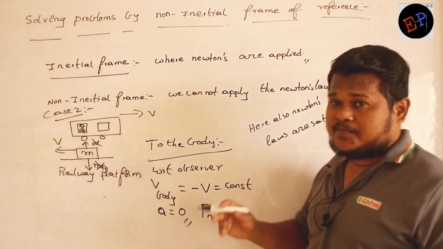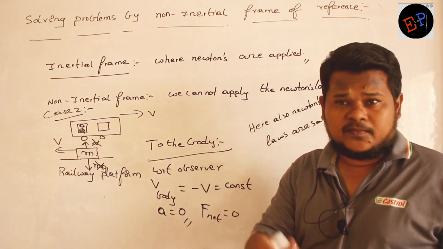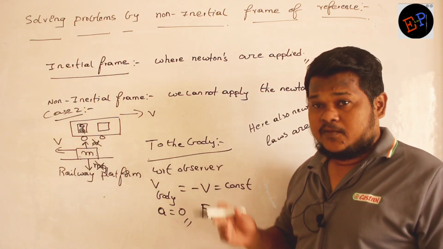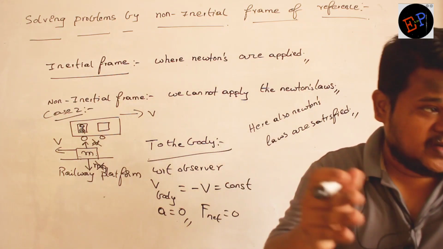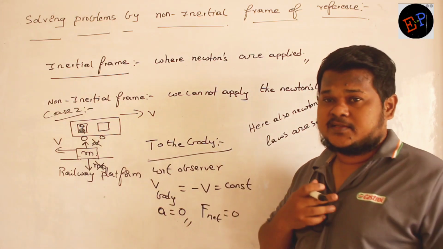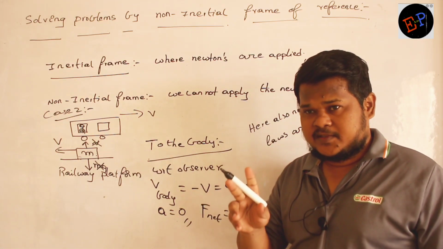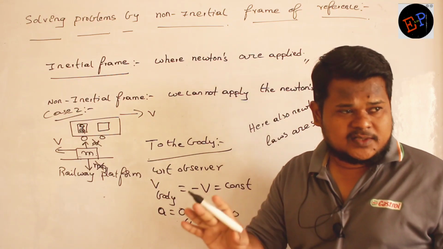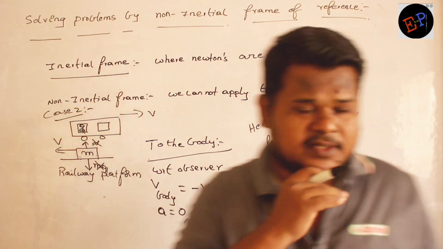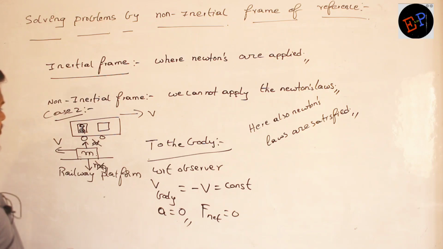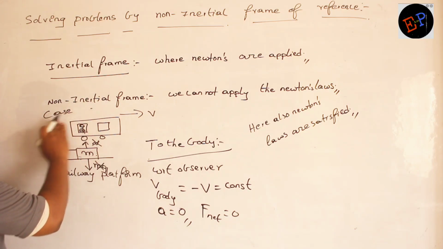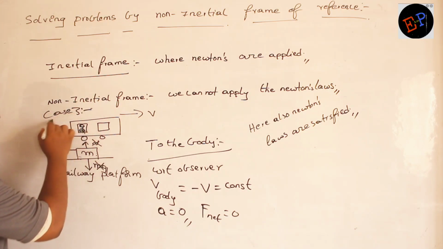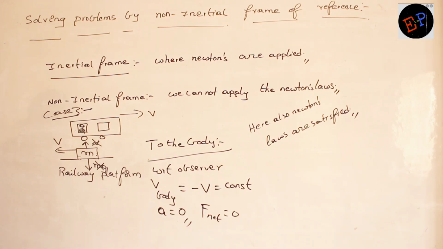Okay, it means when the observer is in rest position, Newton's laws are satisfied. When the observer is moving with a constant velocity, then also Newton's laws are satisfied. Two cases we have studied. In both cases, Newton's laws are satisfied. Now let us take the third condition. What is the third condition? Case number 3. Are you able to understand?